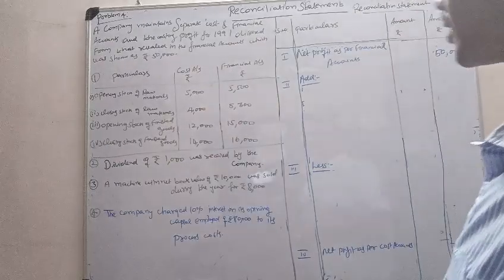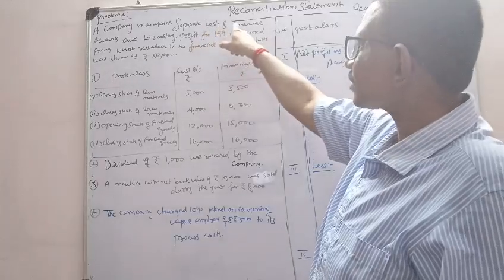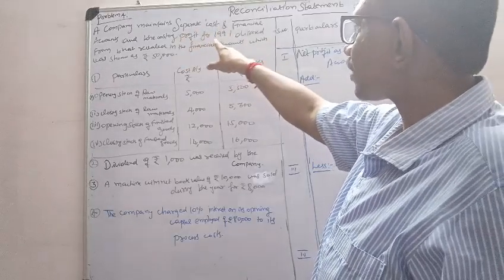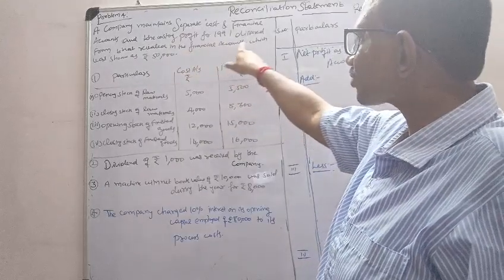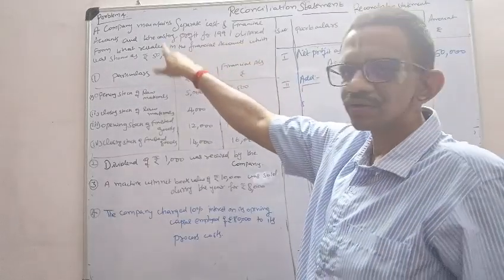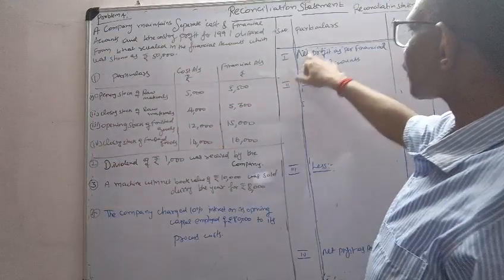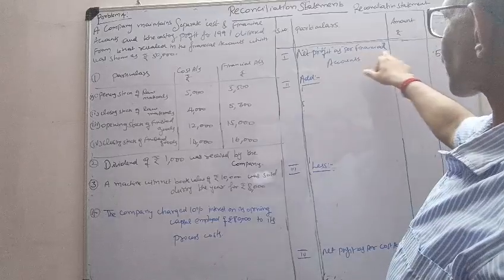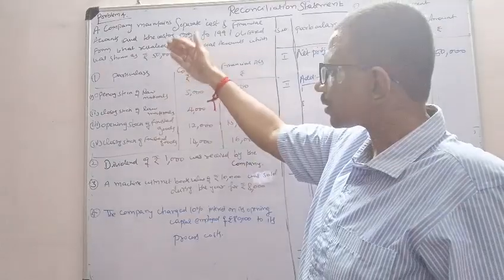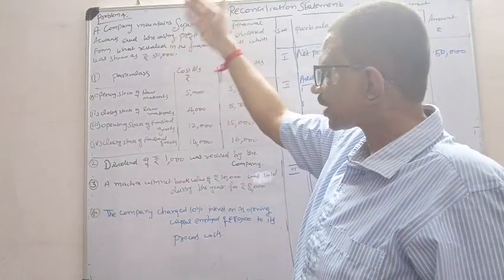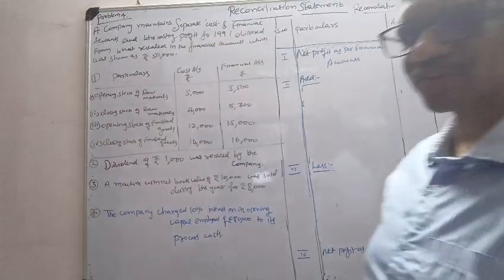All of you listen. Now here, a company maintains separate cost and financial accounts, and the costing profit for 1991 differed from that revealed in the financial accounts, which was shown as rupees 50,000. This is what I have taken here. Net profit as per the financial accounts 50,000. As per the problem, I can take only financial profit as a base, and then I have to arrive at the cost profit.